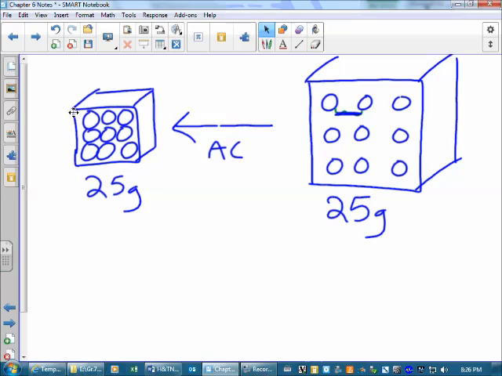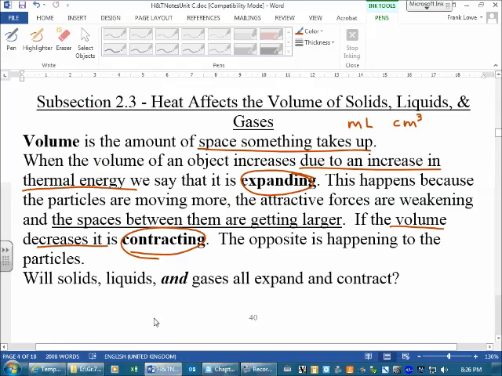If you want, you can go on the internet and search up expanding gases or expanding solids or expanding liquids, and I'm sure there's some videos kicking around. So that is expanding and contracting. When something expands, its volume increases. When something contracts, its volume decreases.